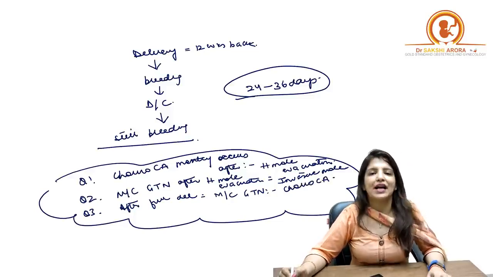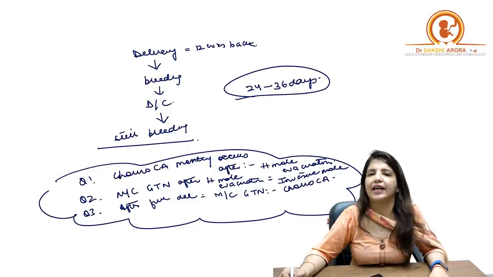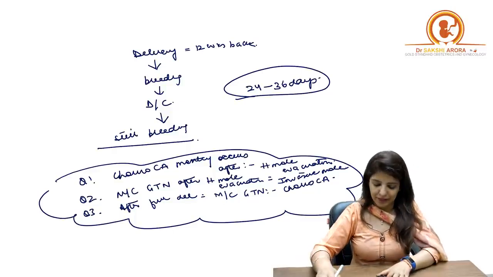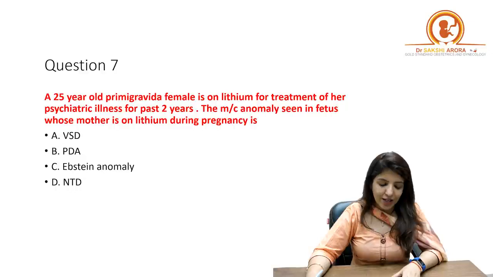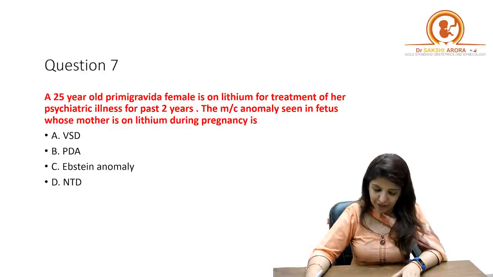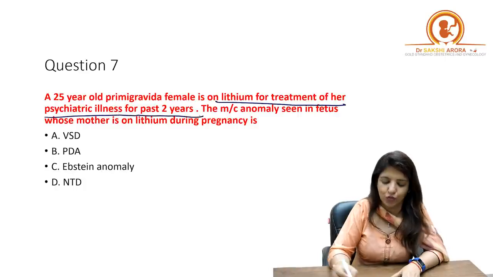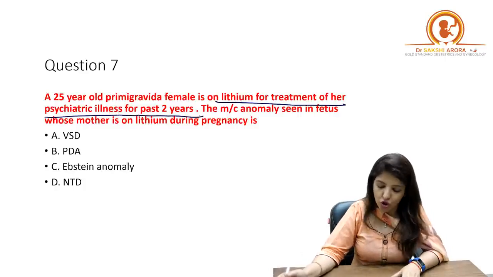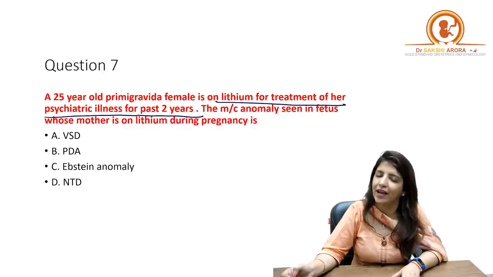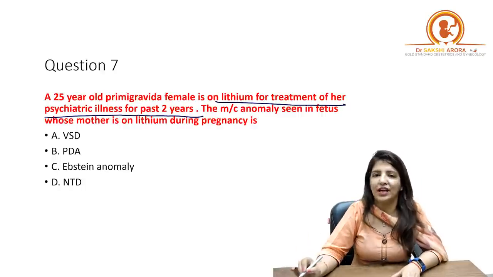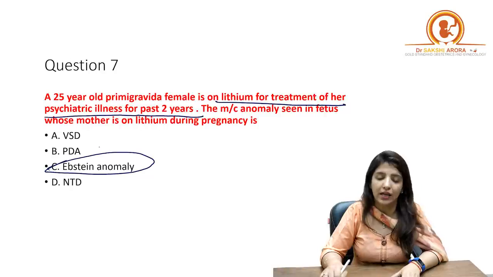Right? So these are the three very important single liners which I want you to remember. Okay. Next question. A 25-year-old primigravida female is on lithium for treatment of her psychiatric illness for the past 2 years. The most common anomaly seen in the fetus whose mother is on lithium during pregnancy, and I know all of you know the answer, is Ebstein anomaly.